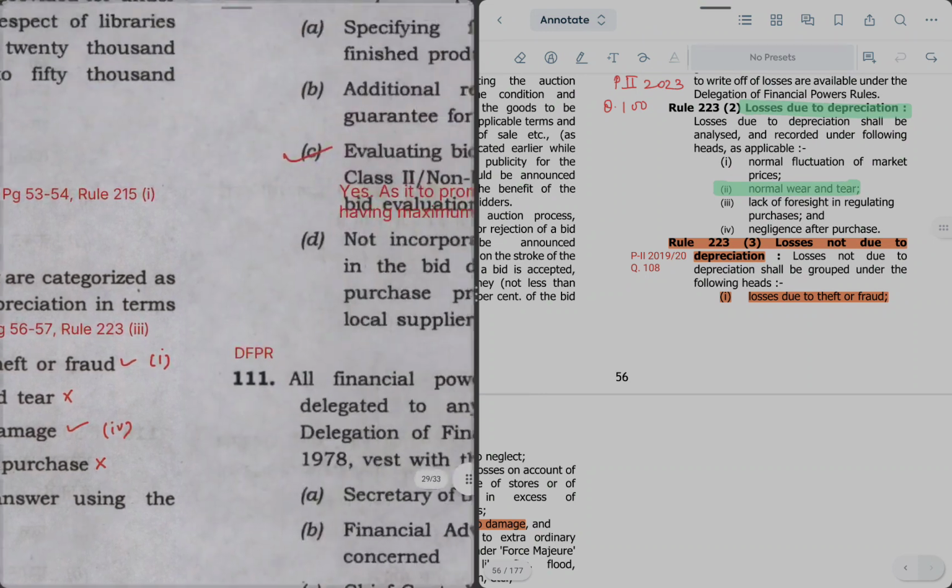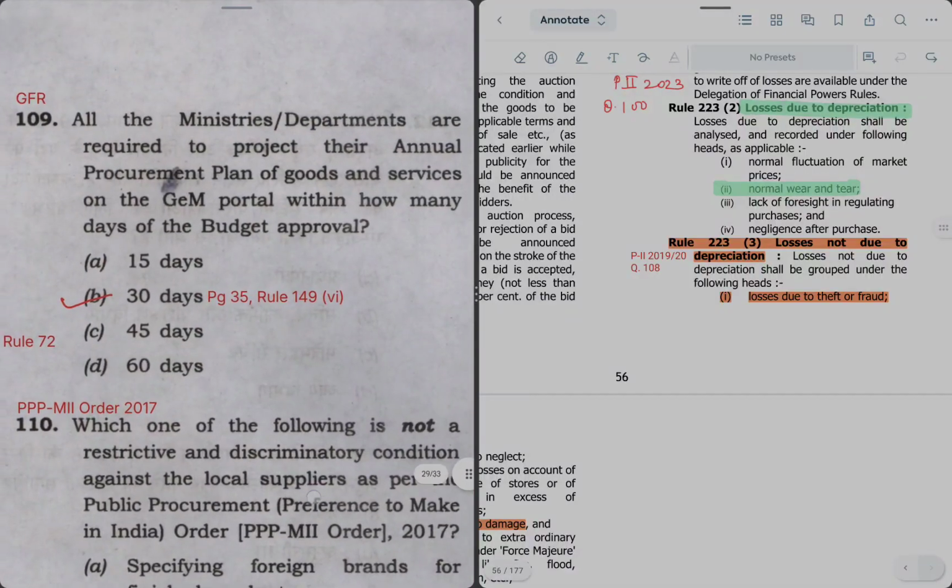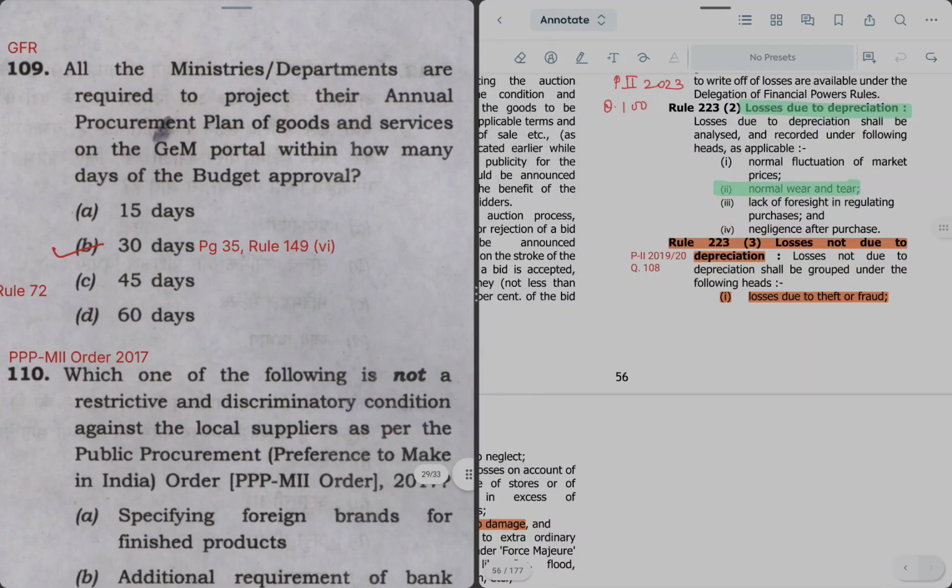Let's move on to question number 109. All the ministries and departments are required to project their annual procurement plan of goods and services on the GeM portal within how many days of the budget approval? So ministries and departments have to upload their procurement plan for that year on the GeM portal, so that the government has clarity, rather than deciding only after the expenditure comes. Once expenditure comes, it is decided what activities will happen through the year, roughly.